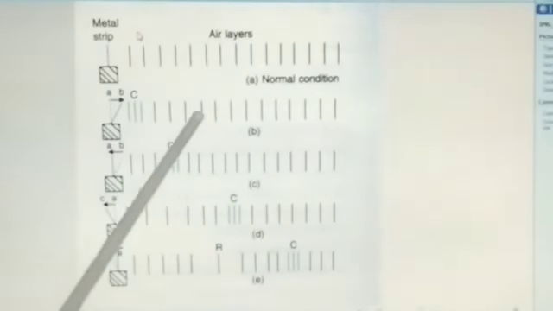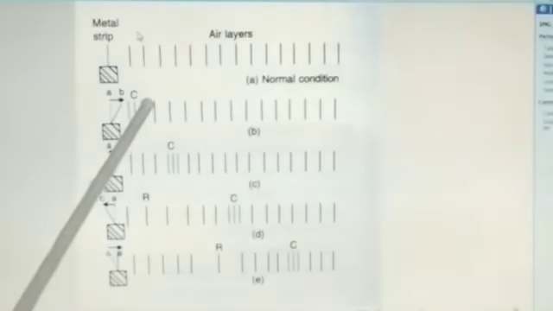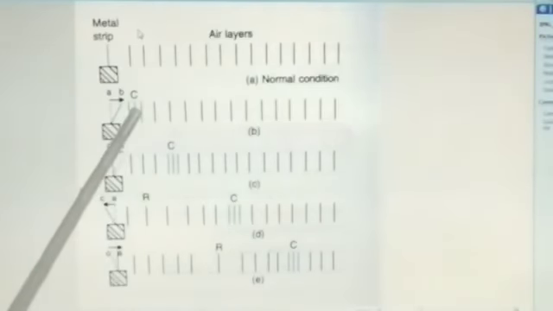It pushes the particles of the air layer in front of it. So the particles of air in this layer come closer to each other. Here you can see the layers of air coming closer to each other. As a result, a region of decreased volume and increased pressure is formed. This region is known as compression, and in this picture compression is represented by the letter C.